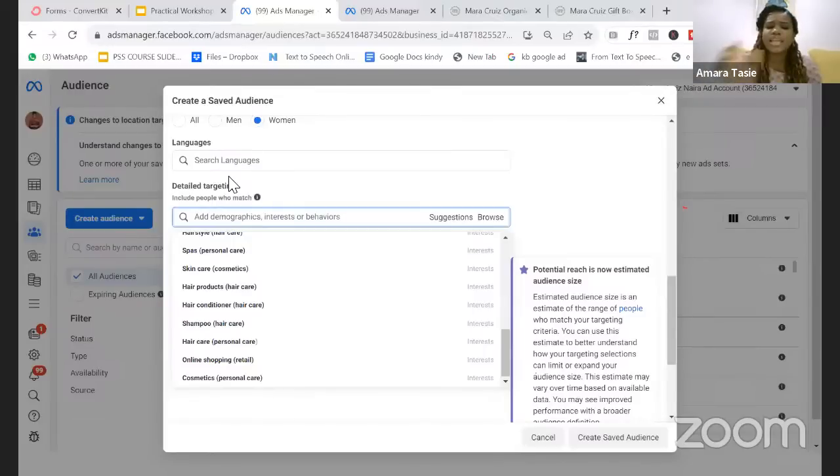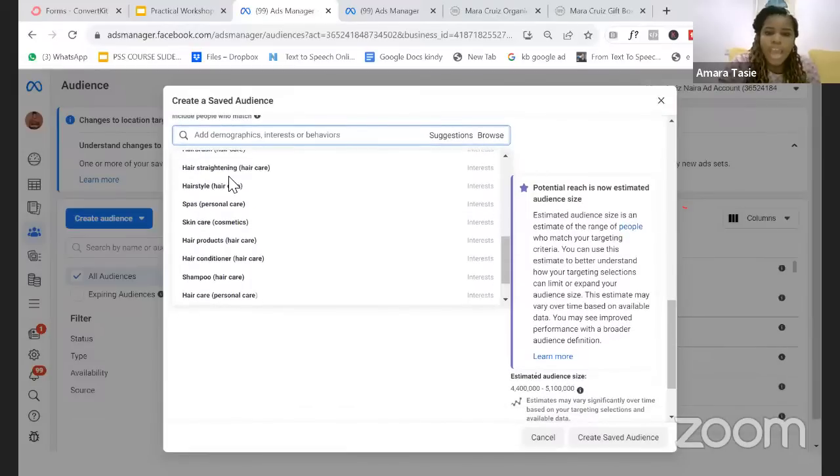But it's not just targeting those people who will buy online, you can now add it to the targeting option that you want to use. You can say something like people that love to buy online, engaged shoppers, including your core targeting, which is, for instance, skincare. So we are on skincare, but I'm just sharing different options so that you're thinking about your business and you're beginning to see how this can work for you in your business.